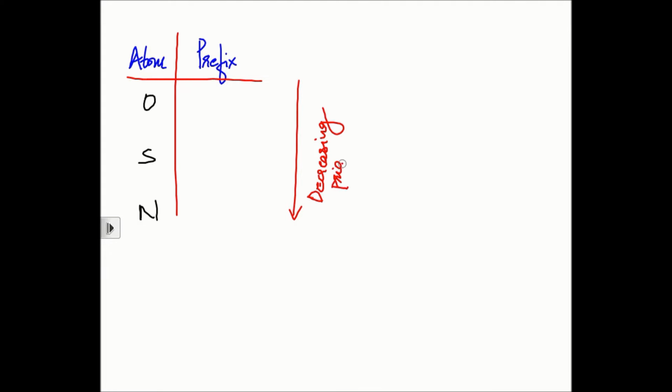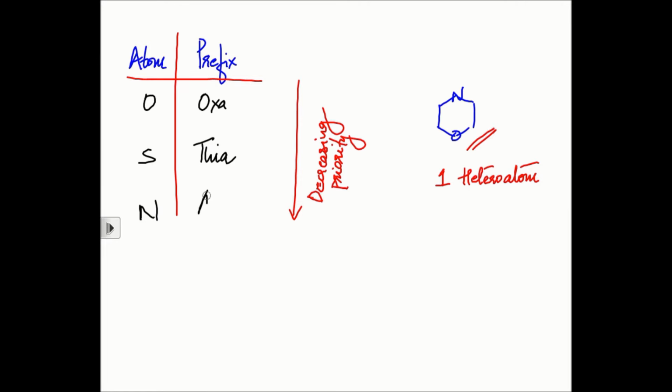Now technically, when I am discussing this chapter with you, you will not require this much. But remember that when you go back to nomenclature, you will get to name compounds such as this, which have more than one heteroatom in the heterocyclic ring. But in this chapter on heterocyclic chemistry, we are not going to discuss such compounds. We are just supposed to discuss compounds which have only one heteroatom in the ring. Are you following that? Still, it is a healthy practice to follow oxygen, sulfur and nitrogen, so that simultaneously you are also considering your nomenclature chapter. You are not violating any of the rules of your nomenclature.